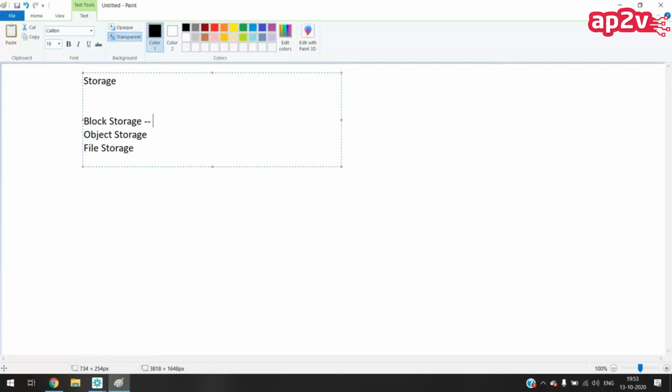Block storage means the user has full permission: the user can format the disk, create partitions, and save data, whatever he wants to do. The user has block-level access. For example, your hard disk and pen drives. If you have a hard disk, you have the permission to create partitions on it, format the disk, and do whatever you want.